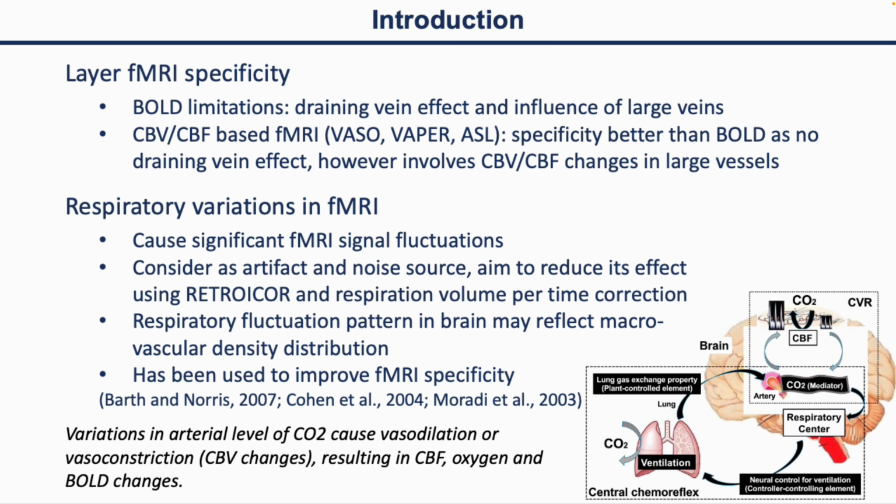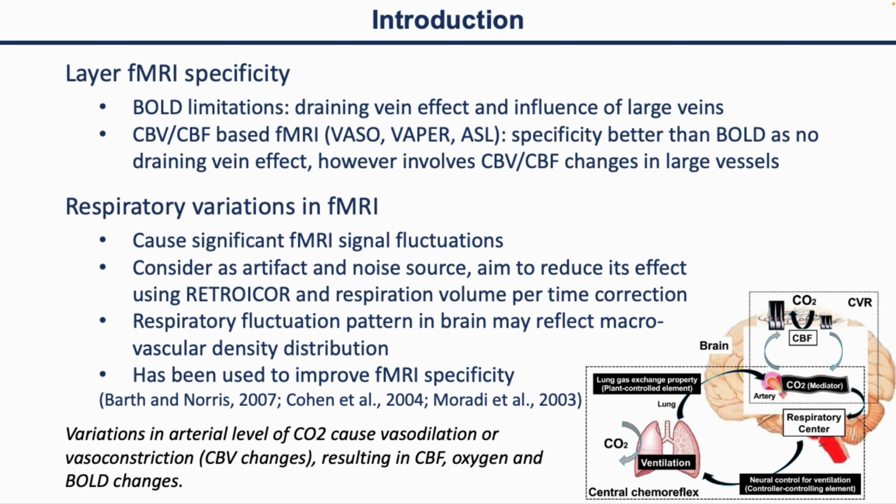First, some background introduction regarding laminar fMRI specificity. We know BOLD is limited because of the draining vein effect and large veins. Usually, we think CBV or CBF-based fMRI have better laminar specificity than BOLD because there's no draining vein effect. However, those non-BOLD CBV, CBF-based fMRI may still include the intravascular contribution from large vessels.